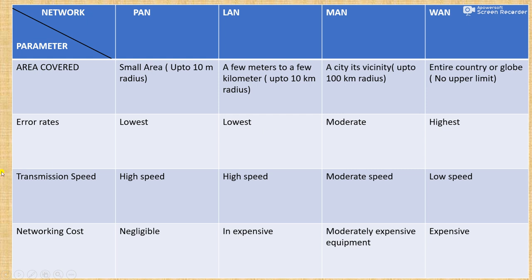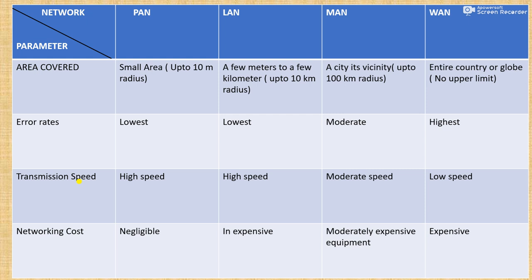the chances of error are the highest. After that we have transmission speed. In PAN the transmission speed will be the highest because the two devices are very close to each other. In LAN also the speed is high, but in MAN the speed is moderate, it reduces because the distance increases. As the distance increases, students, in MAN the transmission speed also becomes moderate. Now at the end, in WAN, the distance between the two devices is highest, so the transmission speed is also low.